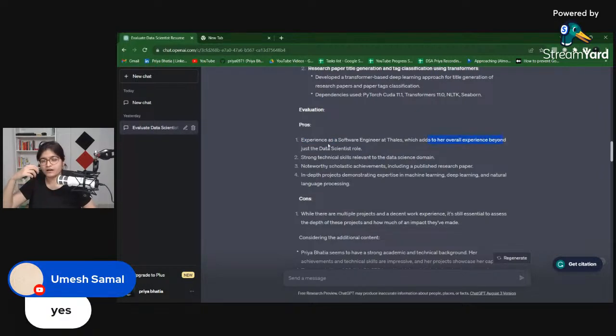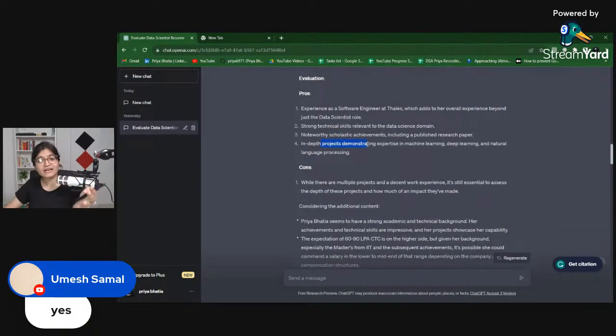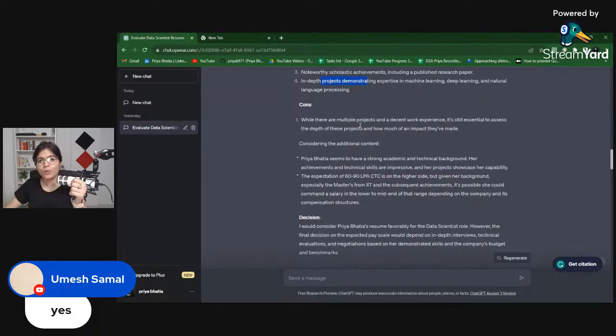So it means that she's not only a data scientist. Before that, she has worked approximately 1 year as a software engineer also. So she has expertise over that part as well. Now she has strong skills relevant to the data science role. Noteworthy scholastic achievements, including a published research paper, and in-depth projects representing expertise in machine learning, deep learning, and NLP. Fine. Now, what are the cons?